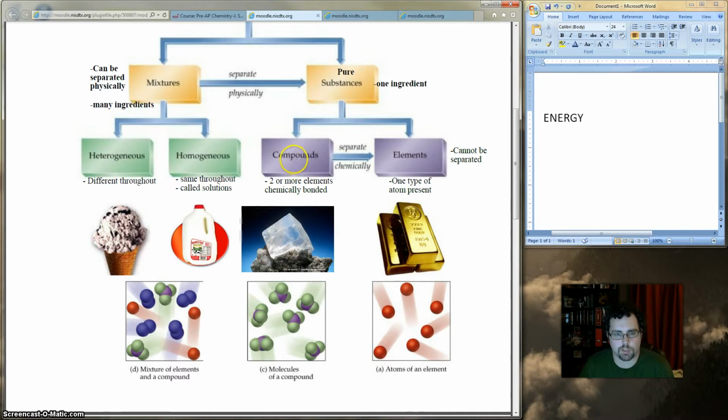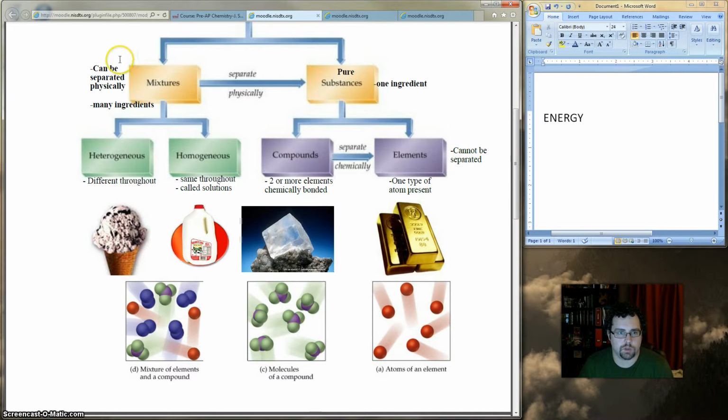Okay? If you chemically separate a compound by breaking apart the atoms, then you have atoms of an element. Elements cannot be separated chemically. Atoms can only be broken through nuclear means, which we'll talk about way later in the class. So elements only have one type of atom present. For example, gold is an element. You know that because it's on the periodic table. So atoms of an element are single atoms. Okay, look like this. Alright, so pure substances are two groups: compounds, elements. Compounds are multiple atoms that bond to form molecules of a compound, and then atoms form an element, just one type of atom.